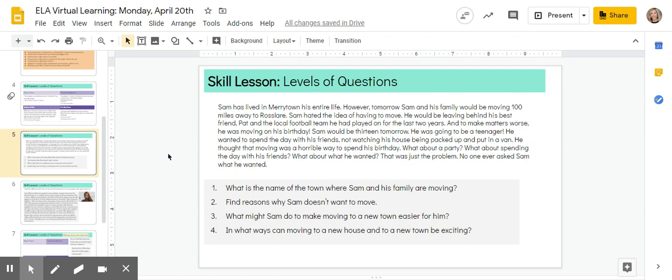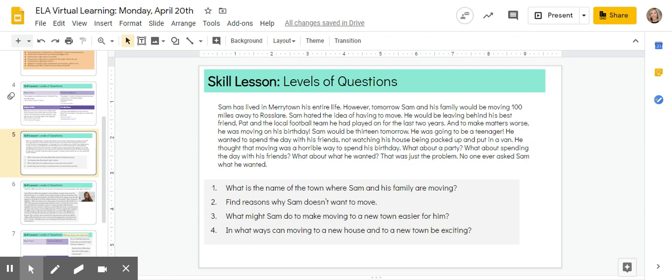He was going to be a teenager. He wanted to spend the day with his friends, not watching his house being packed up and put in a van. He thought that moving was a horrible way to spend his birthday. What about a party? What about spending the day with his friends? What about what he wanted? That was just a problem. No one ever asked Sam what he wanted.